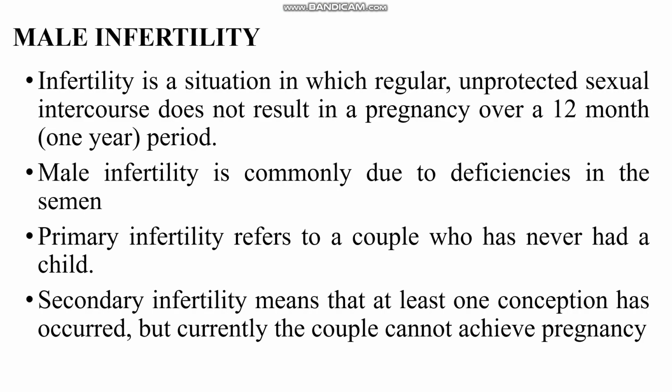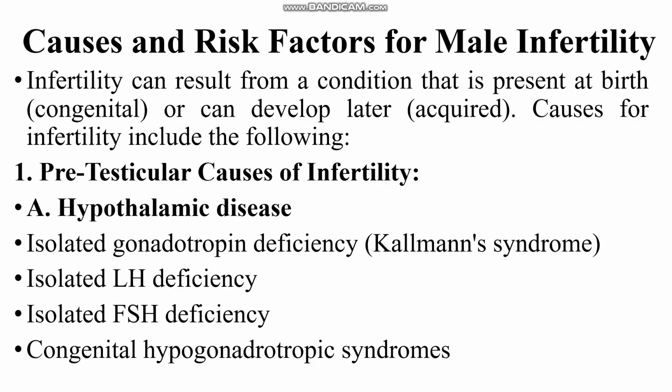It is classified into primary as well as secondary infertility, in which primary infertility means a couple who has never had a child. Secondary means at least one conception has occurred, but currently the couple is not able to achieve pregnancy. So what are the causes as well as risk factors? It can occur congenitally, or it can be acquired during the lifetime. It is divided into three concerns: pre-testicular causes, testicular causes, and post-testicular causes.